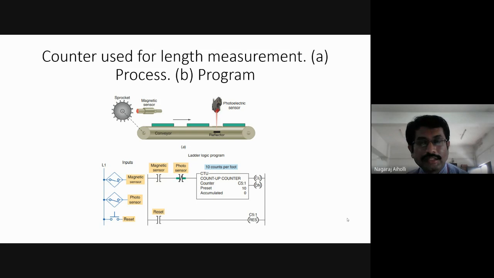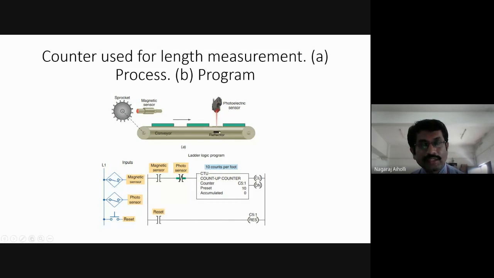Similarly, here the photoelectric sensor is sensing the input signal, that is the movement of the conveyor belt. Movement of the conveyor belt is sensed here, and accordingly, it is a photoelectric sensor. It is converting the light energy which is reflected from this conveyor belt based on its movement, and the reflected signal is converted into electrical pulses, right? This is how it is.